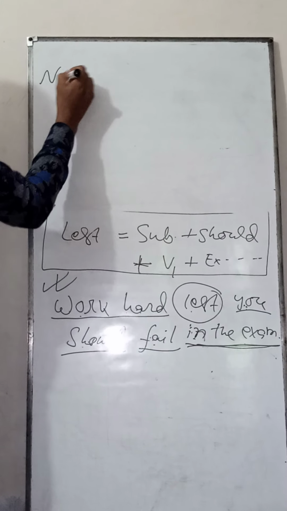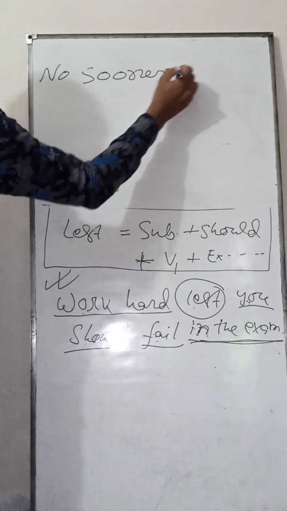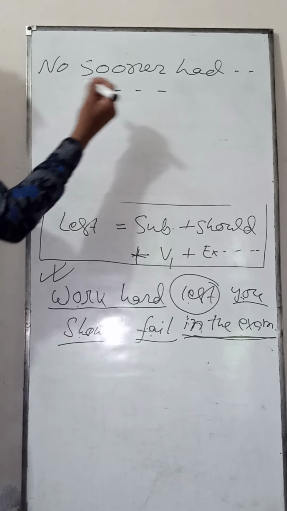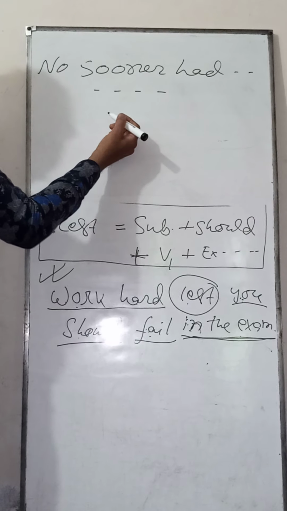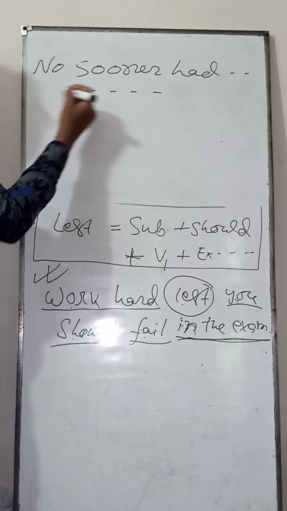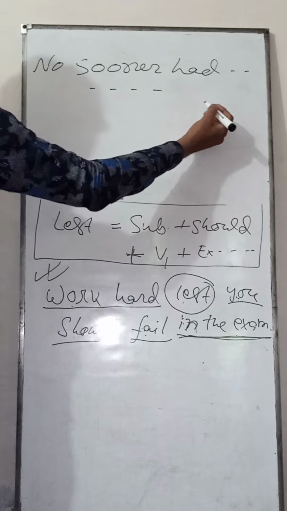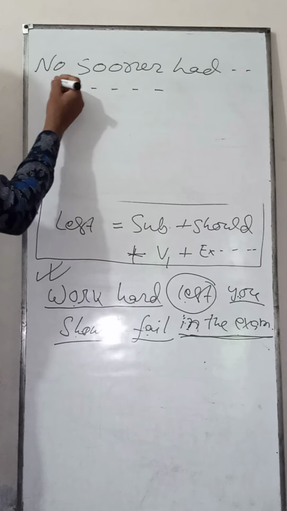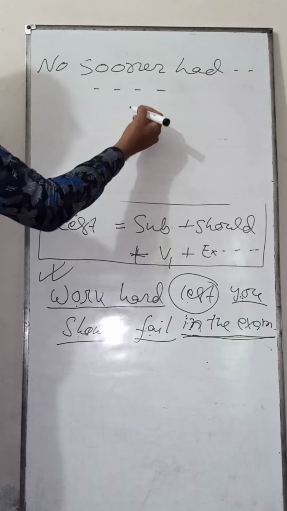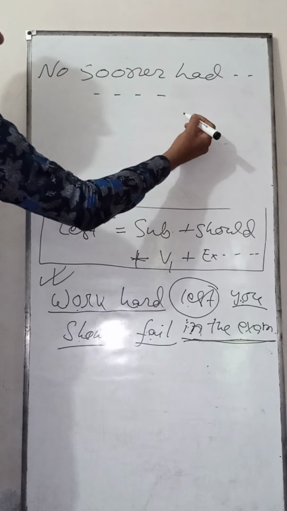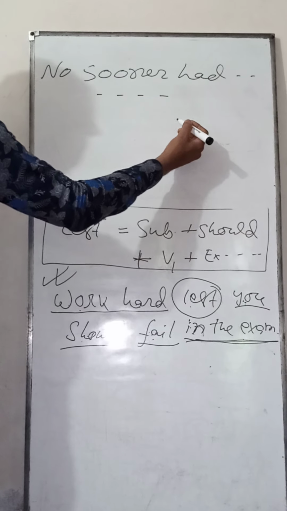No sooner had. It is quite similar with hardly had and scarcely had. But in one place you have to change this. In the case of hardly had and scarcely had, I have discussed that you have to start the second sentence with when, but in the case of no sooner had, you have to start the second sentence adding than, T-H-A-N, not T-H-E-N.